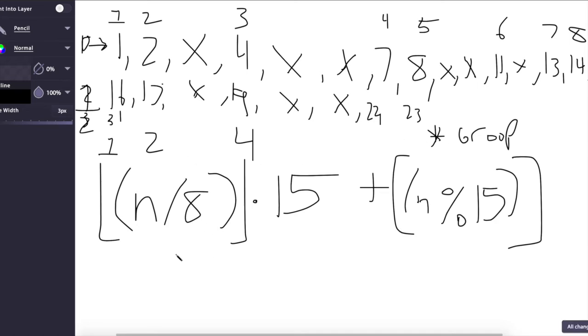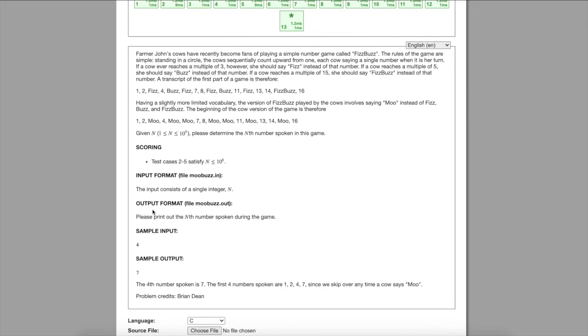So for example, let's find the ninth number. Or actually this wouldn't be 15, this would actually just be 8, because in each group there are 8 numbers. So let's try to find, or actually let's do the example that they have.